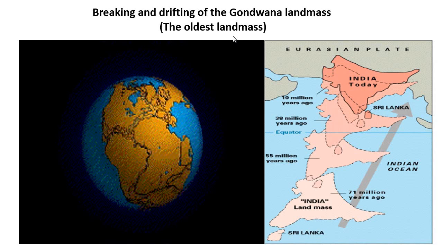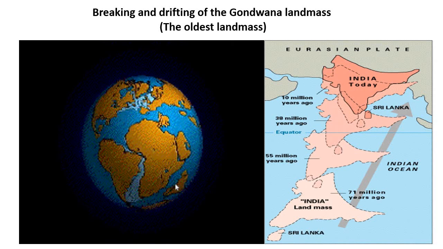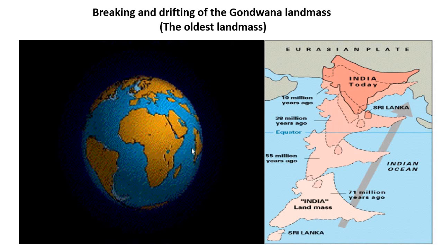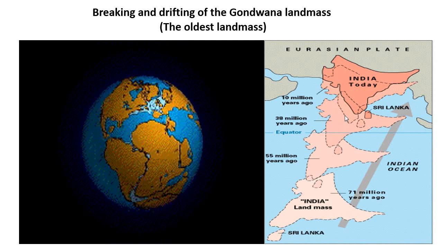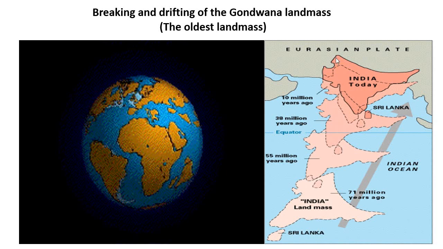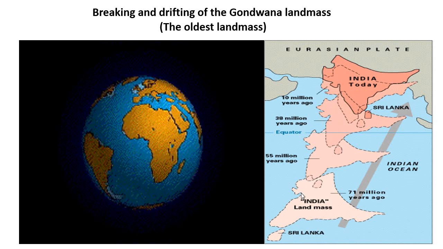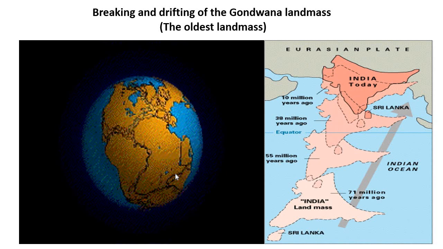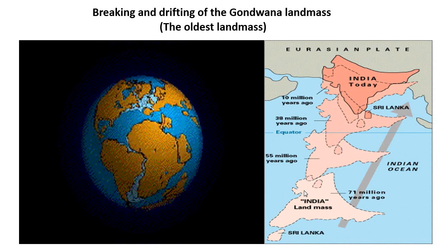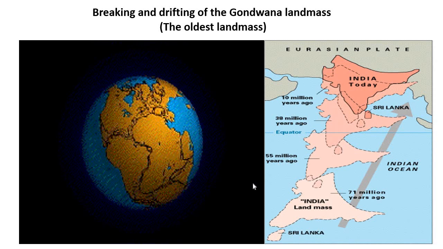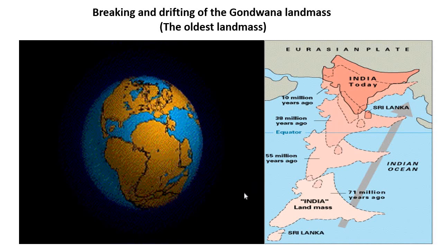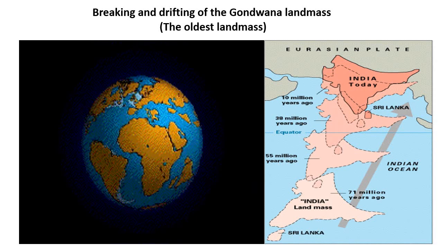This is the oldest landmass by which India has been formed. By this, India is attached to the Eurasian plate. It is clear from this figure. After breaking and drifting, it goes and attaches with the Eurasian plate, which we see in the present time.